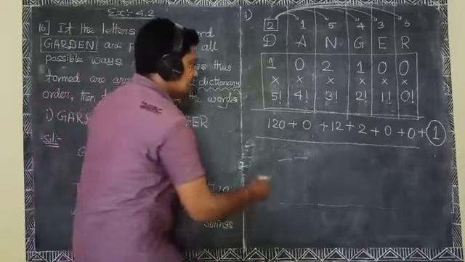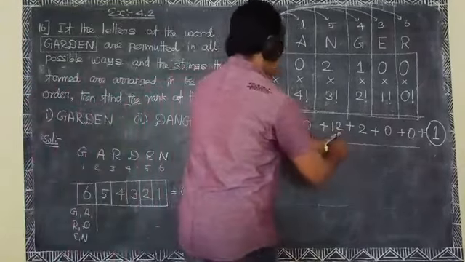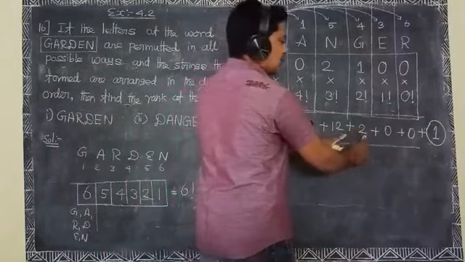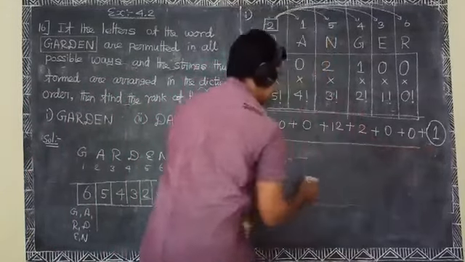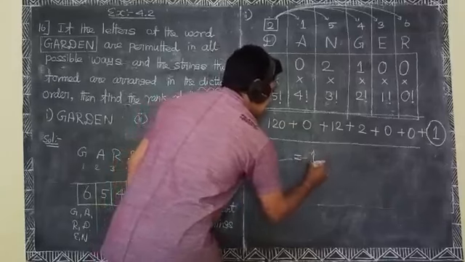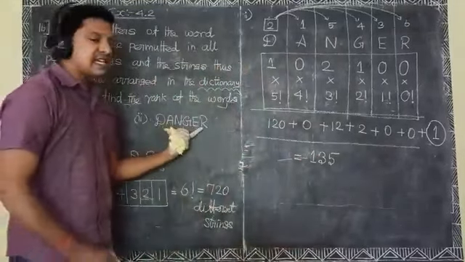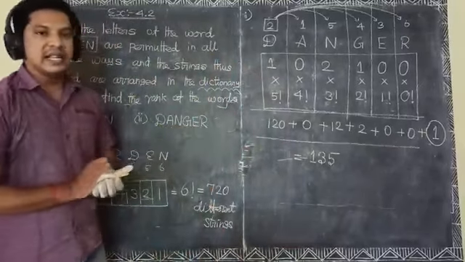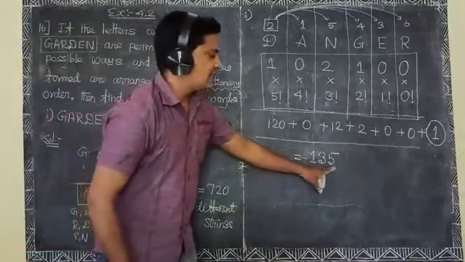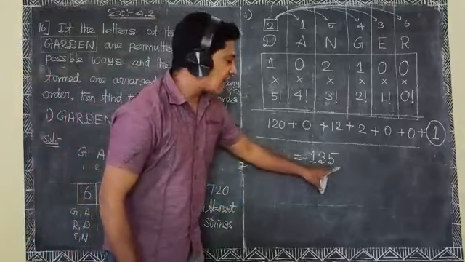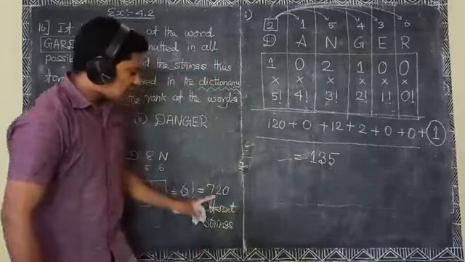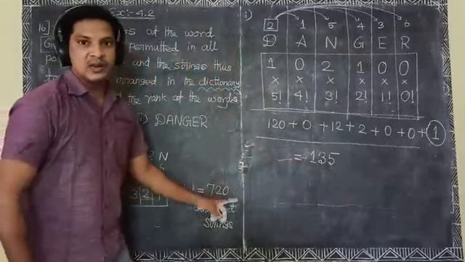Okay, here 120 plus 12 is 132, 134, 135. Therefore the word danger occupies the rank 135 out of 720. Okay.